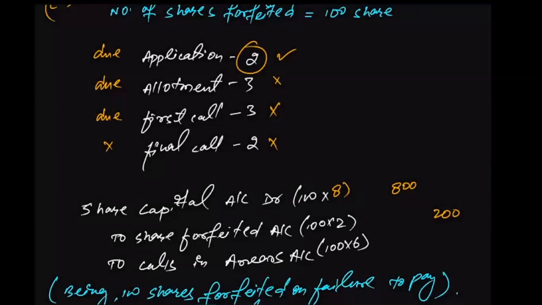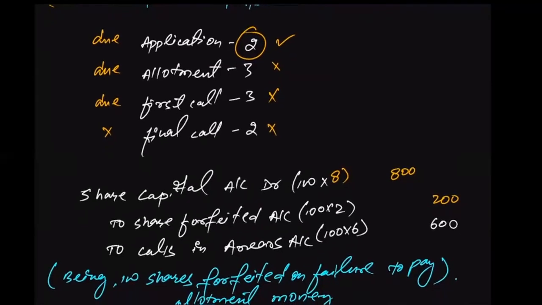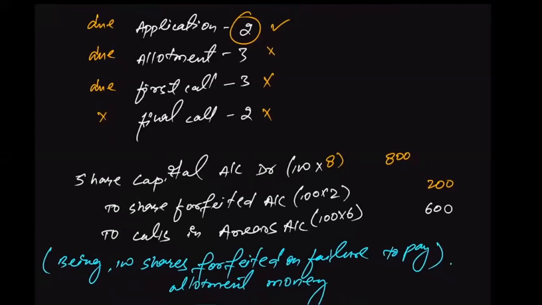All right, so that will be 600. This is the solution. And the narration will be 100 shares being forfeited on failure to pay allotment money and first call. The same entry, right? Please write this down quickly.